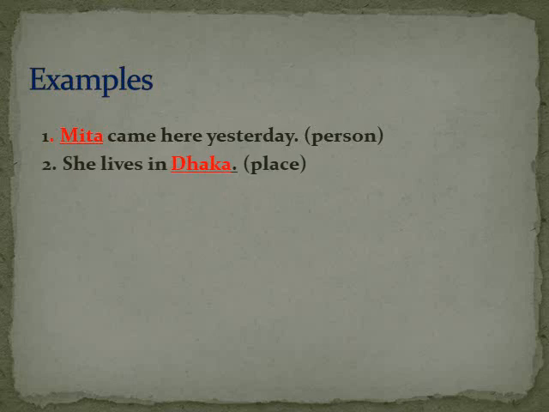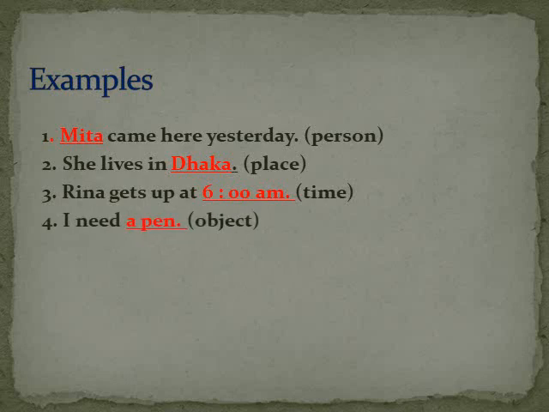Next, she lives in Dhaka. So Dhaka is underlined here. So it's a place. Number 3, Rina gets up at 6 a.m. So underlined part is time. Next, I need a pen. So here underlined part is a pen. It's an object. That means বস্তু. Next, Seema walks slowly. So it's manner. Manner হচ্ছে how the verb is done. কাজটা কিভাবে হচ্ছে? Seema walks slowly. সে কিভাবে হাঁটে? So কাজ কিভাবে হয় সেটাকে বলা হয় manner.